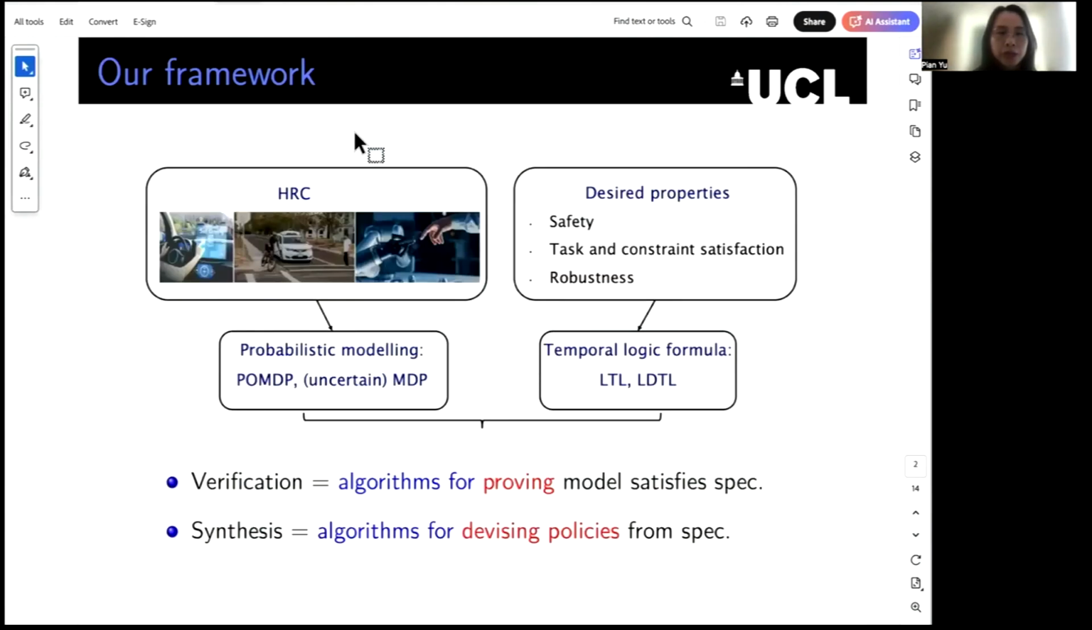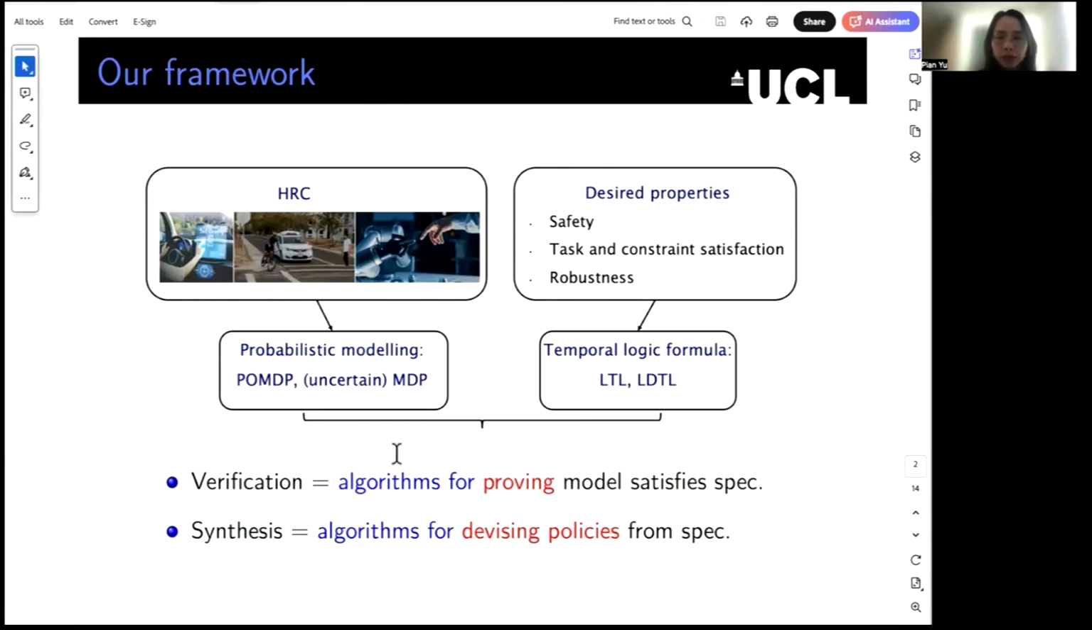To tackle these challenges, our proposed framework is as follows. First, we propose to abstract this type of systems using probabilistic modeling, such as partially observable Markov decision process or uncertain MDP, to take into account different sources of uncertainty. Moreover, for the desired properties of the human-robot collaborative system, such as safety, constraint satisfaction, and robustness, we propose to concisely express them using temporal logic, such as linear temporal logic or linear distribution temporal logic.